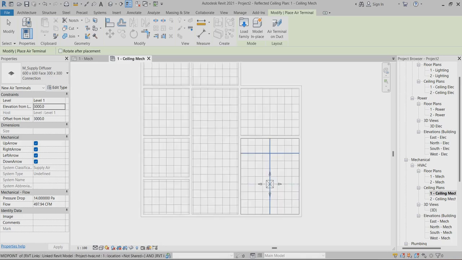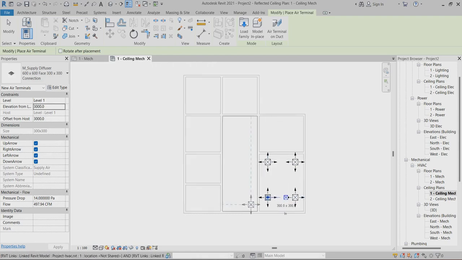So now I can apply. Here I just apply for the main room.